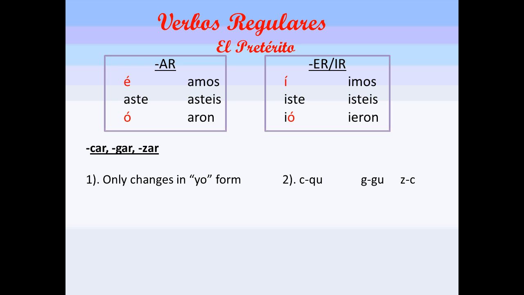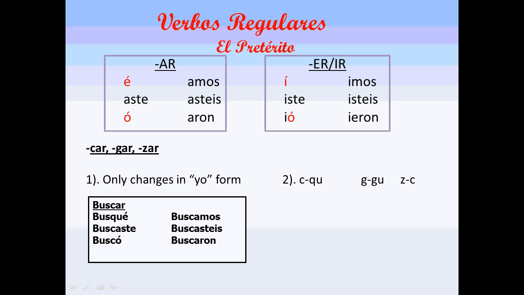What I would like you to do now is conjugate buscar and comenzar in all of the forms. So put it in the yo, the tú, the él, ella, usted, and then I want you to come back and check and see if it matches. Okay, we have buscar: busqué, buscaste, buscó, buscamos, buscasteis, buscaron. Only in the yo form, we take the C and we change it to a QU. How did we do on that one?